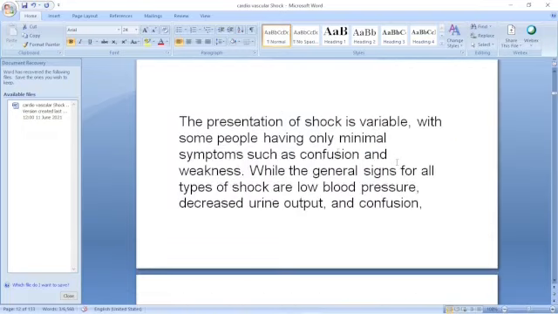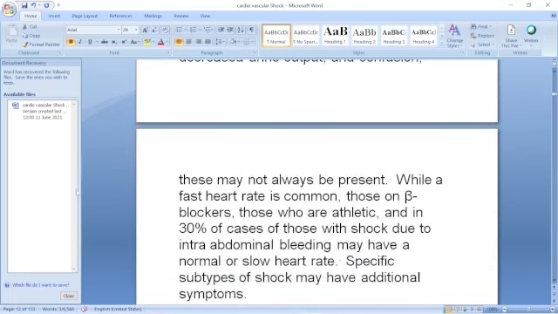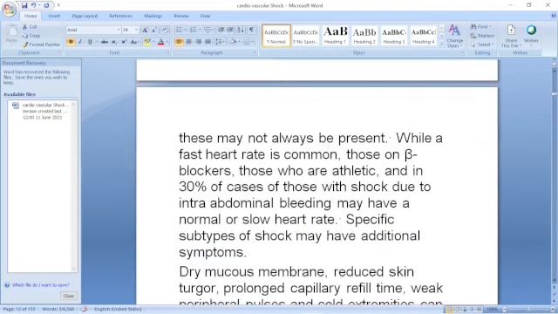Presentation of shock is variable. Some people have only minimal symptoms such as confusion and weakness, while the general signs of all types of shock are low blood pressure, decreased urine output, and confusion, and these may not always be present. It depends on severity and cause. Well, a fast heart rate is common, but if a fast and feeble pulse is there, it is a danger sign. Those on beta blockers, those who are athletic, and in 30% of cases those with shock due to intra-abdominal bleeding may have a normal or slow heart rate.